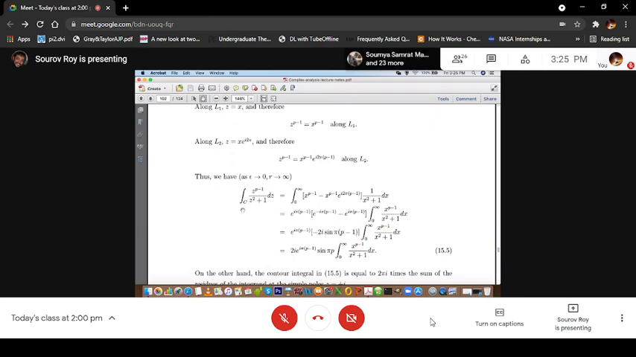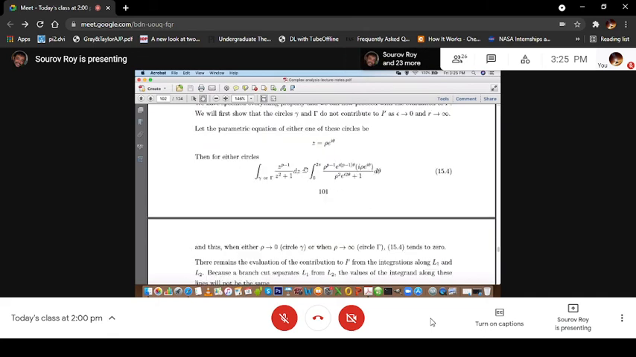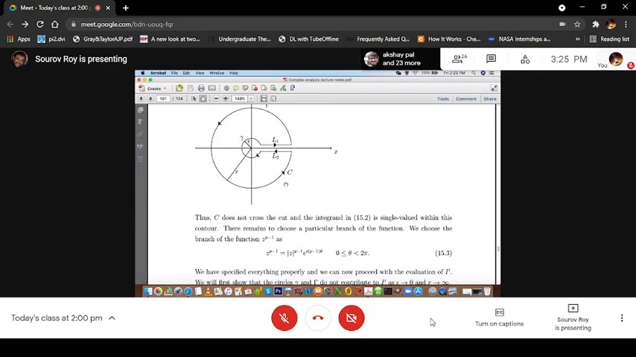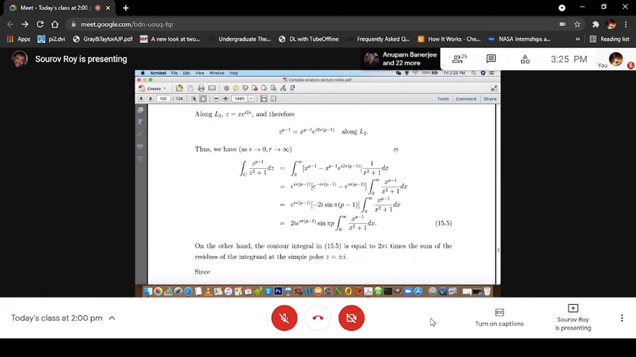We have this integral along the entire contour equal to the integration from 0 to infinity, because only the integrals along L1 and L2 survive. This goes from 0 to infinity when r goes to infinity, and s is 0, and this is what I have shown here. I have taken a minus sign because here it goes from infinity to 0, so I have changed the sign. So I have taken only 0 to infinity.